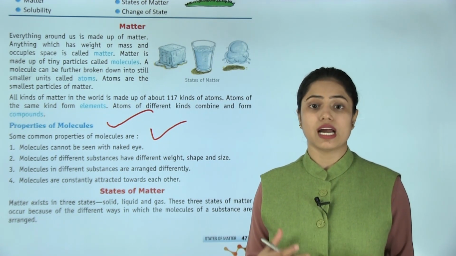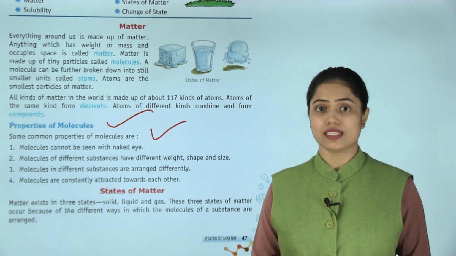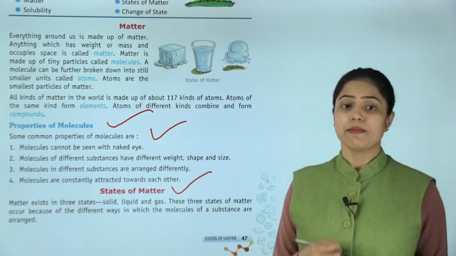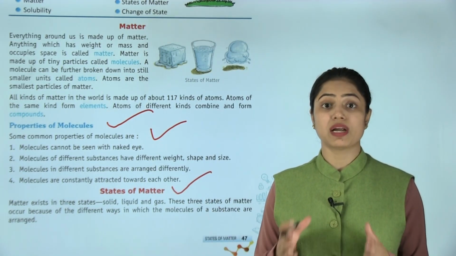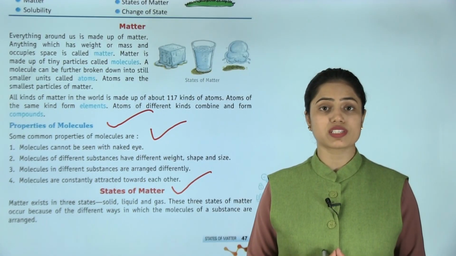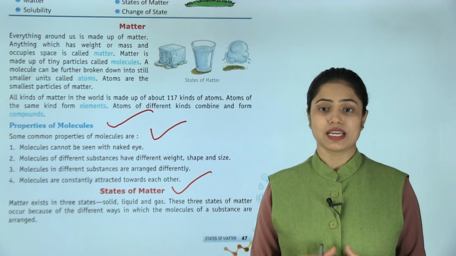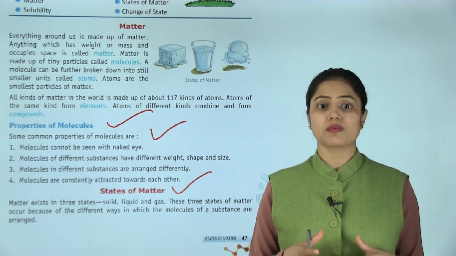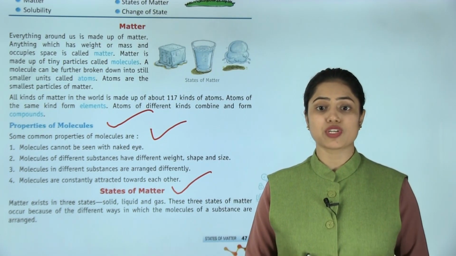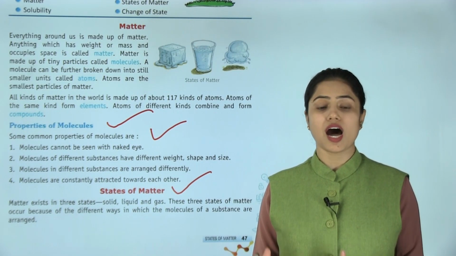Molecules are constantly attracted towards each other. Now states of matter. Matter exists in 3 states. Solid, liquid and gas. These 3 states of matter occur because of the different ways in which the molecules of a substance are arranged.